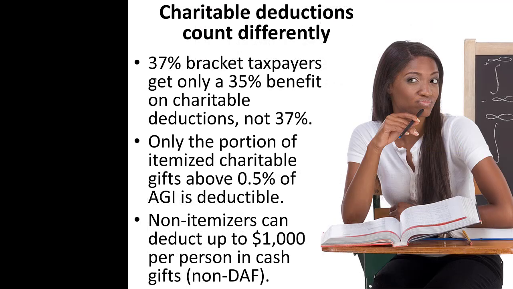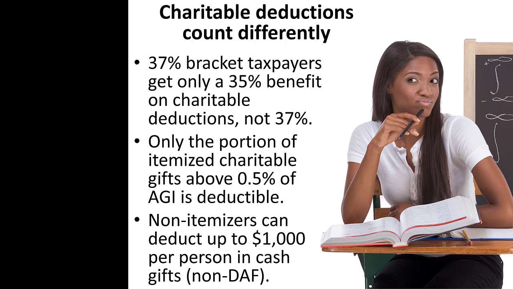Charitable deductions are treated differently than other itemized deductions. Normally, deductions are worth 37 cents per dollar to a taxpayer in the 37% tax bracket, but charitable deductions are limited to a 35% benefit. Normally, deductions count from the first dollar, but itemized charitable deductions don't start counting until after they surpass 0.5% of the donor's adjusted gross income.